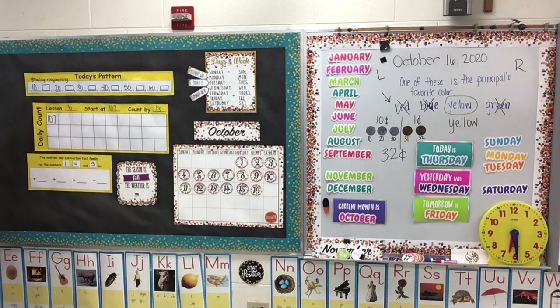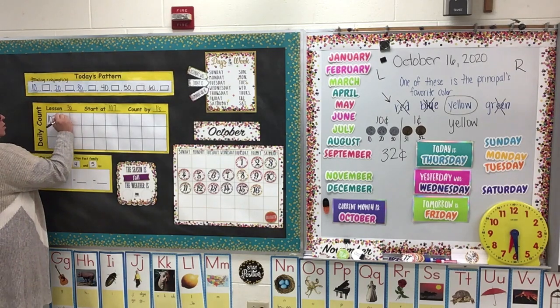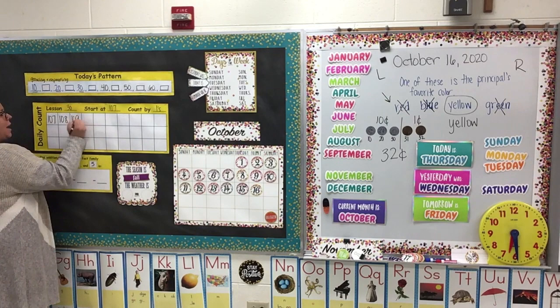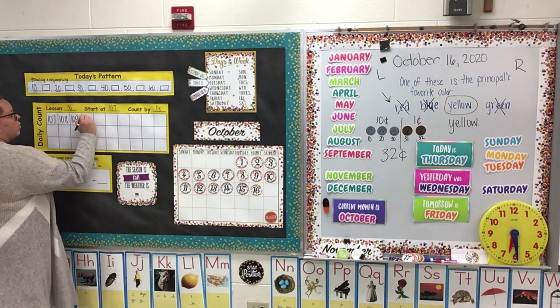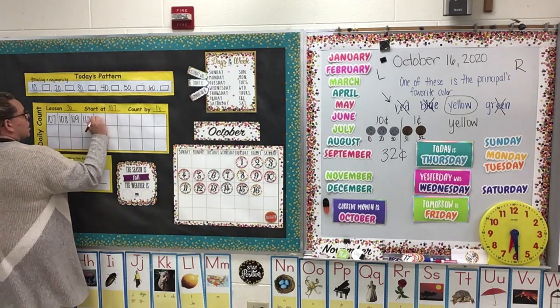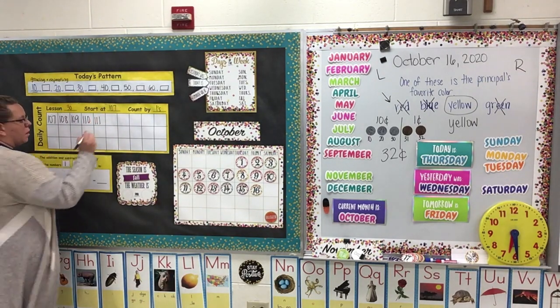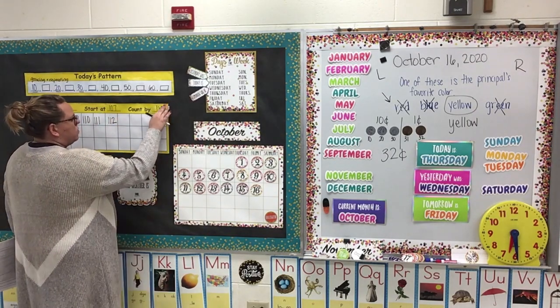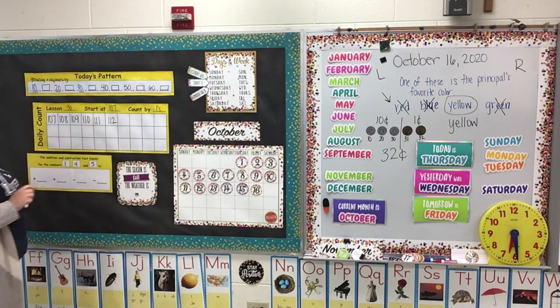All right, let's go ahead and get some work done. 107, 108, 109, 110. That's 110. 111, 112. Can you finish filling out this first row? Go ahead and finish filling those 4 boxes out.